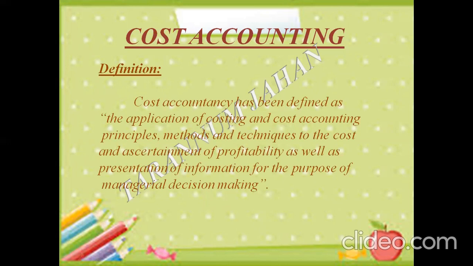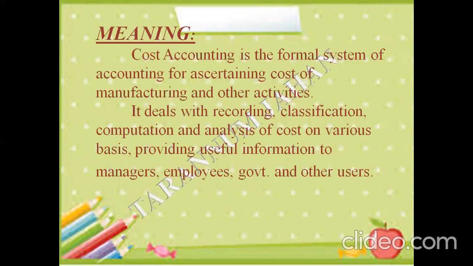This is a definition given by the Institute of Cost and Management Accountants. So we can say that it is a method or process of ascertaining or finding out the cost of a particular product, good, or service that we are producing or manufacturing. It is basically a technique that follows certain procedures, rules, and regulations.